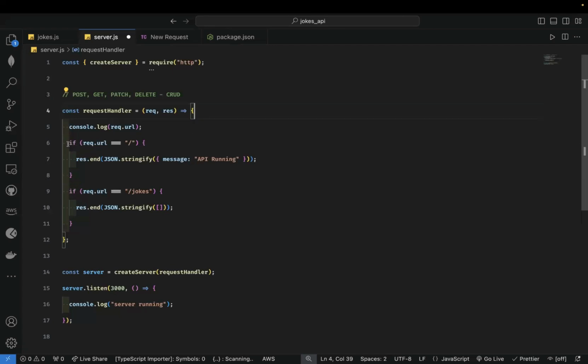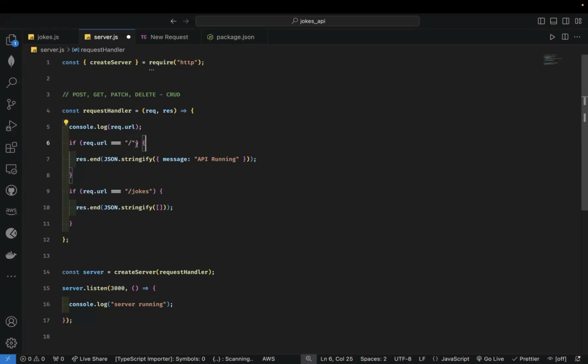So currently what I've been doing is that I've been checking for just the URL. All right, and in reality that's not what we do, because when somebody hits an endpoint and the method is a get method, we ought to know that that is for retrieval. When somebody hits that same URL and the method associated with it is a post method, we are supposed to know that the person is trying to create a resource. All right, so what we're going to do now is to try that.